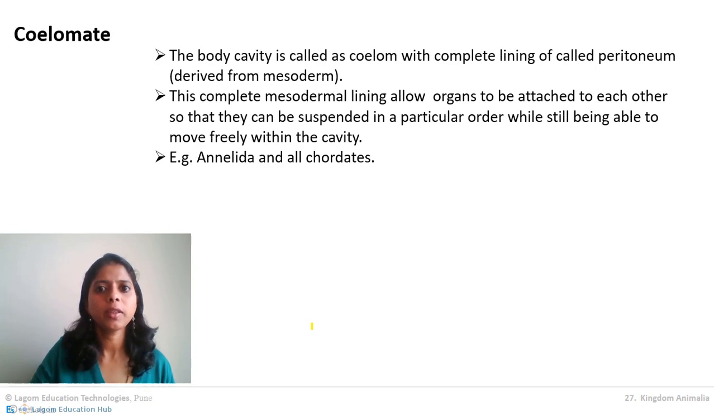Now next one is about coelomates. What you need to remember about coelomates is true coelom. That is the most important thing. A body cavity is present, and then the presence of peritoneum is another important thing. Peritoneum will hold the organs in a proper place, and mesodermal cells give rise to this peritoneum. The phyla which come under coelomates are Annelida and all advanced animals, that is, all chordates.